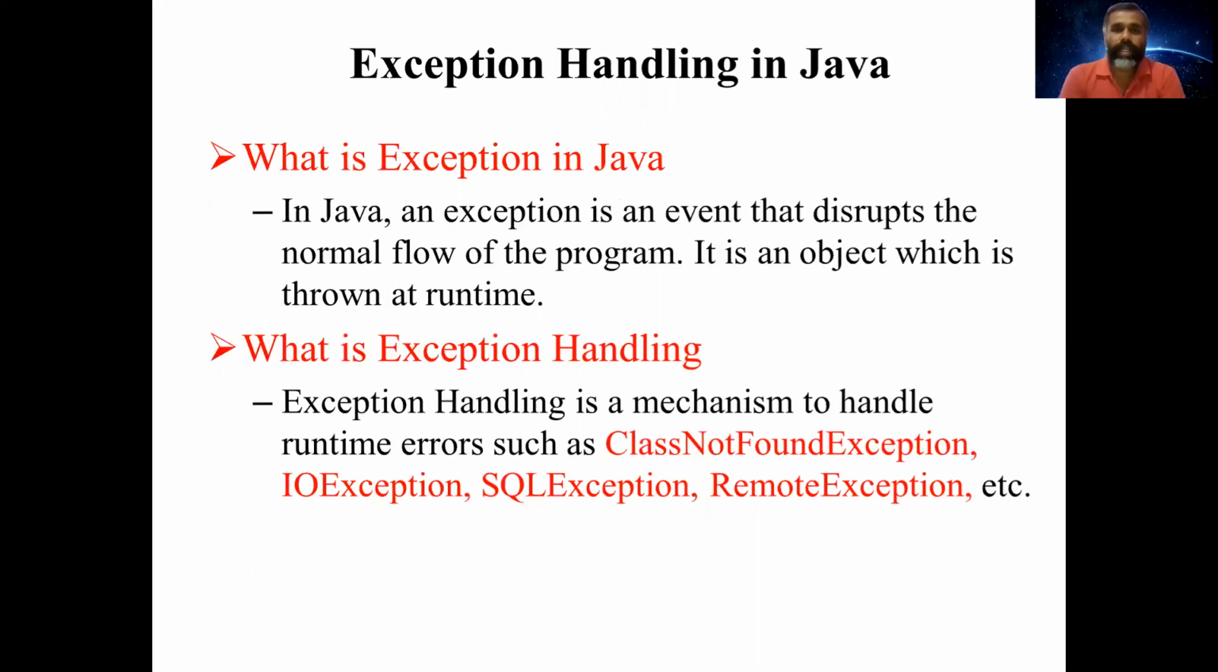So let us see what is exception handling. So what is exception in Java? In Java, an exception is an event that disturbs the normal flow of the program. It is an object which is thrown at runtime. So otherwise we can tell it's a runtime error. What is exception handling? Exception handling is a mechanism to handle runtime errors such as ClassNotFoundException, IOException, SQLException, RemoteException, etc. So these are the various exceptions that occur during the runtime. So handling this type of exception is called exception handling.